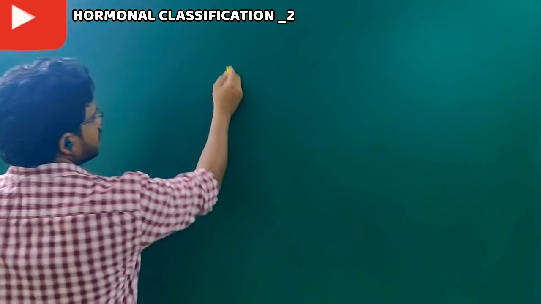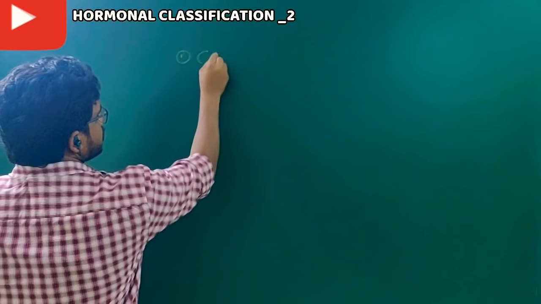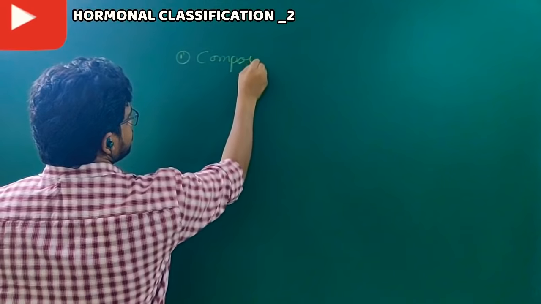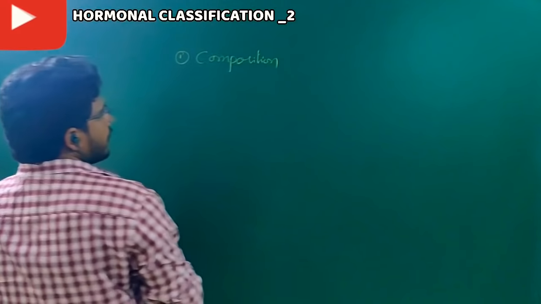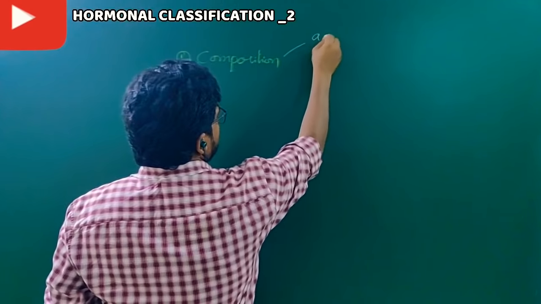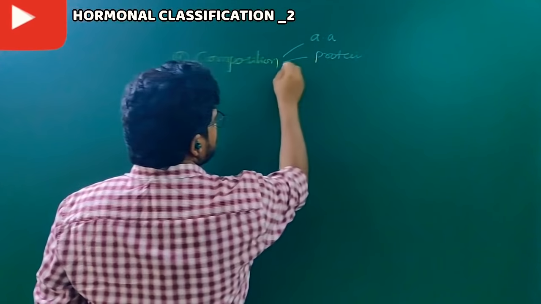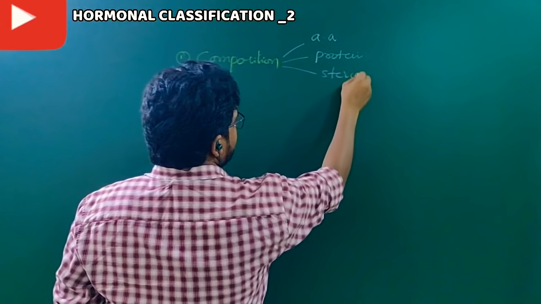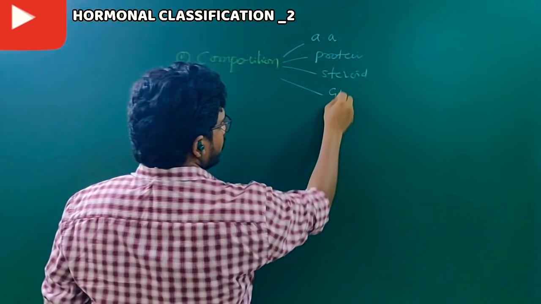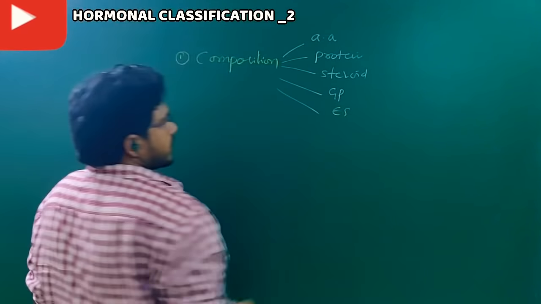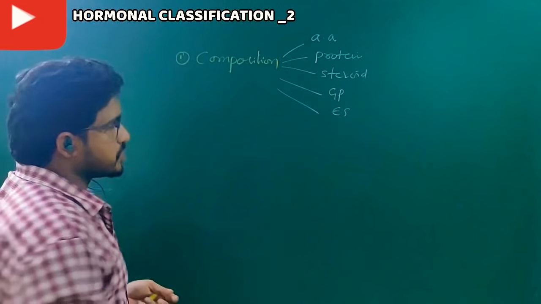Criterion 1 is composition. According to composition: amino acid derivative, peptide or protein derivative, steroid derivative, glycoprotein derivative and eicosanoids. That is a rough structure.